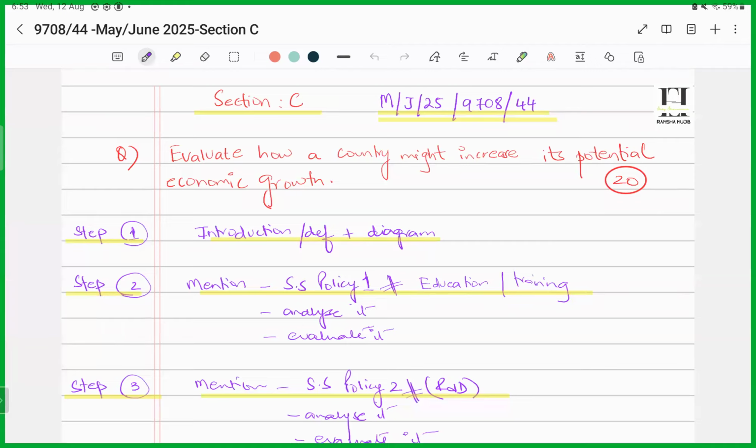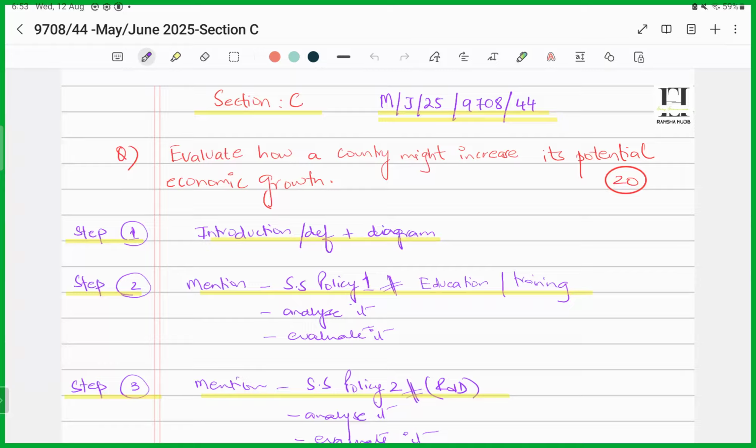That's a 20-mark question. The way to deal with this question is, first we are going to be explaining what do we mean by potential economic growth. We'll briefly give its definition and we'll draw the required diagrams. Then we'll mention the ways a government might use. That means we'll talk about supply side policies. Maximum you can give up to 3. It depends on you, but then maximum I would suggest you can give up to 3.